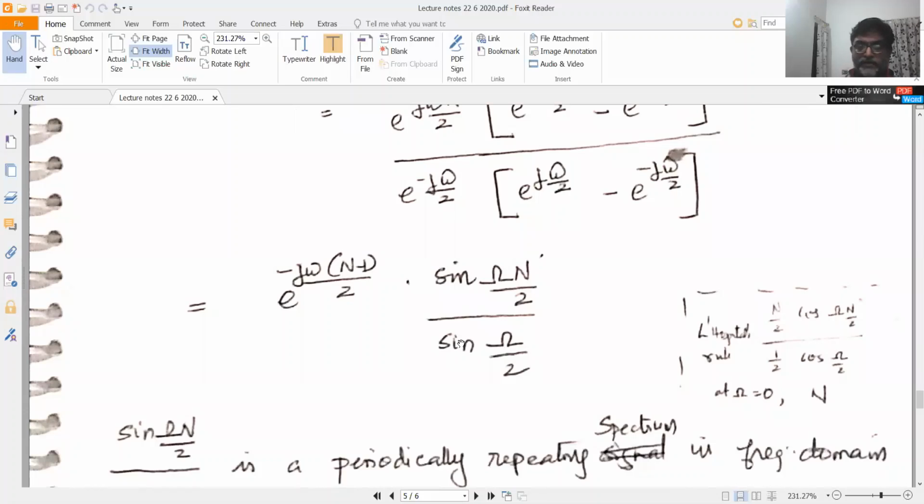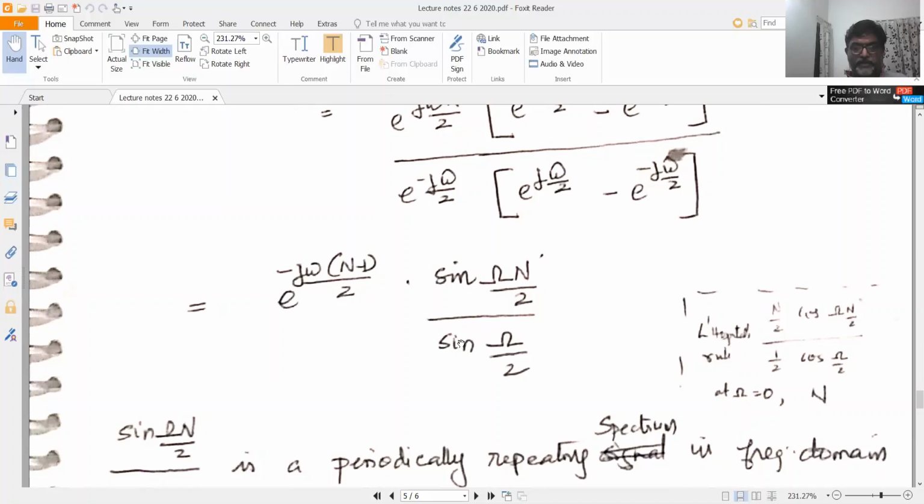So you have to see how it looks. It is in fact very similar to your sinc function or sampling function. The sampling function was of the form sin x by x, but instead of the denominator x, you have a sinusoidal term in the denominator here. Not only that, you have a periodically replicating sequence.